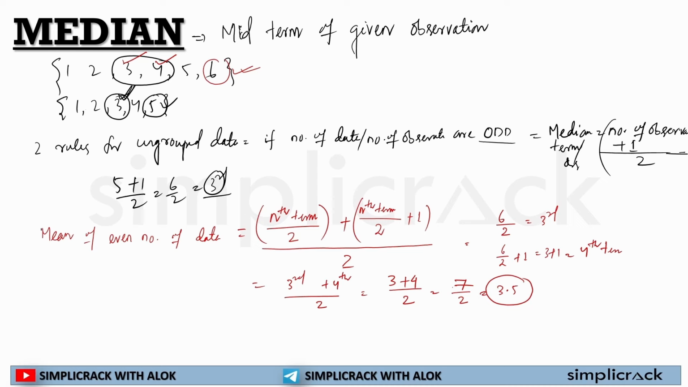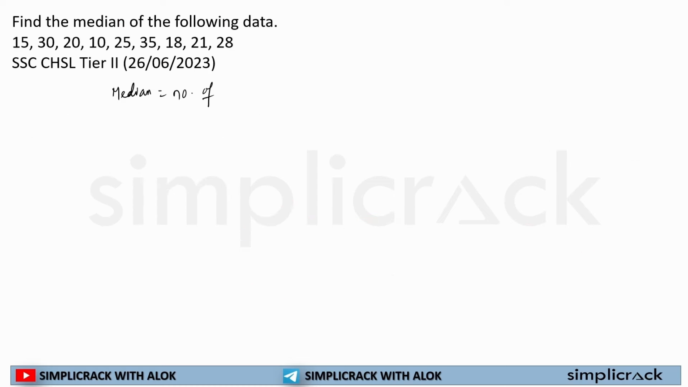So if I have to put it into a simpler format, for an even number of data, I first calculate the n by 2th term, then the n by 2 plus 1th term, and divide the sum by 2. Okay, so I can put it like this. In this question we'll have a clearer, better understanding of all this.